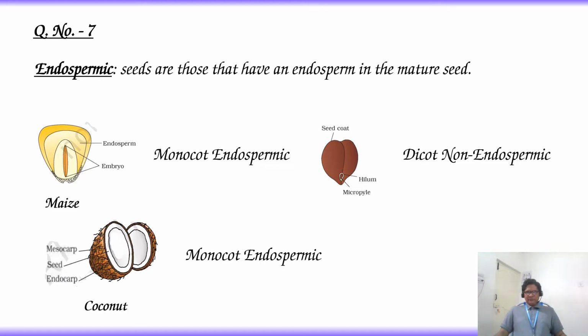Third option is coconut. It belongs to monocot endospermic. So the question is, which are endospermic in nature among the three diagrams? Already we have specified: maize is endospermic, coconut is endospermic. That means the answer is option 4, both maize and coconut are endospermic.